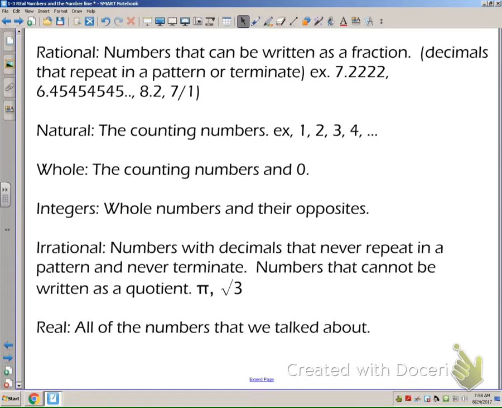Okay, so if you want to pause the video to write this down, you can do so. That's just basically what I just explained to you. The real numbers is all of those put together. The real numbers include all of those categories that we just talked about. So if you want to pause this so you can get this in your notes, that way you have examples to look back at, that would be good.